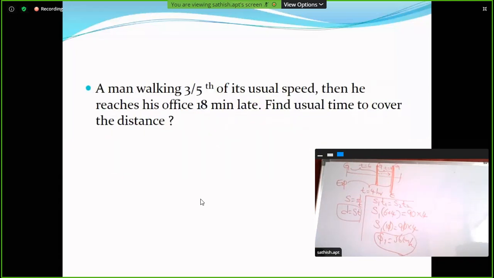Next one. A man is walking at 3 by 5th of his usual speed. Then he reaches his office 18 minutes late. Find the usual time to cover the distance.